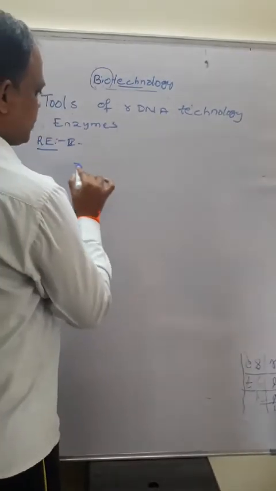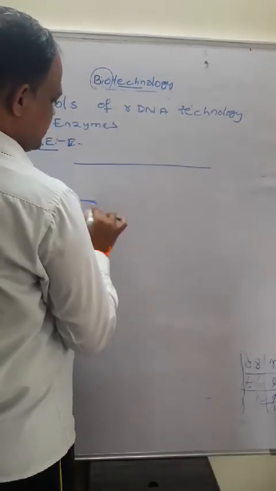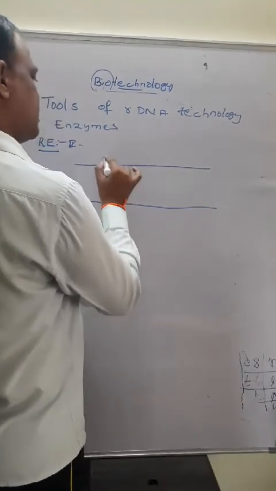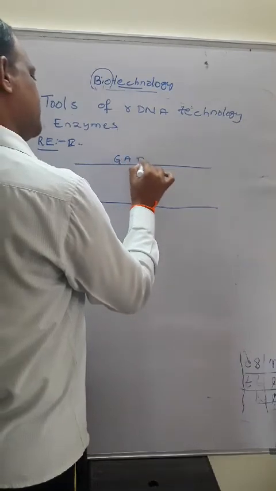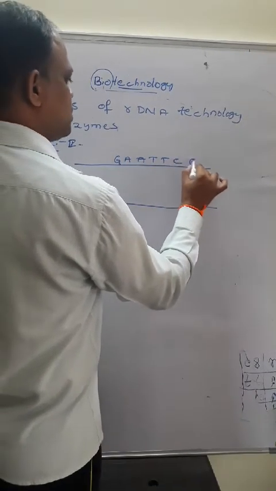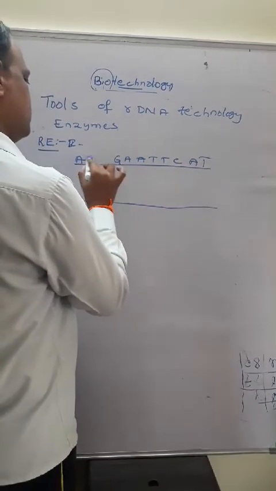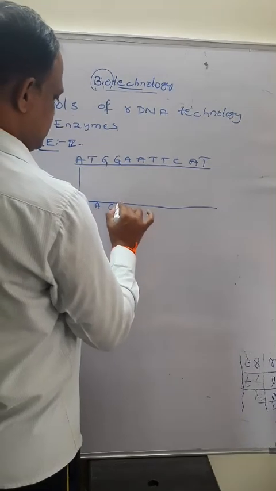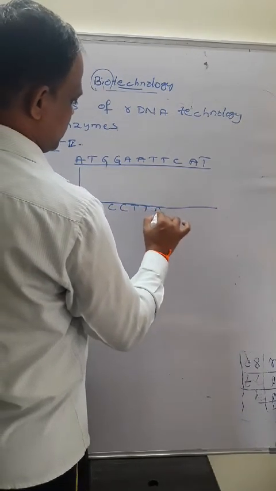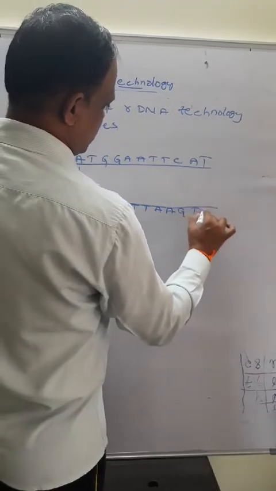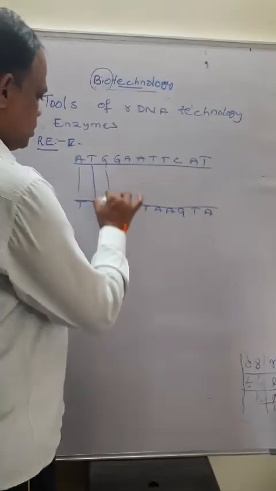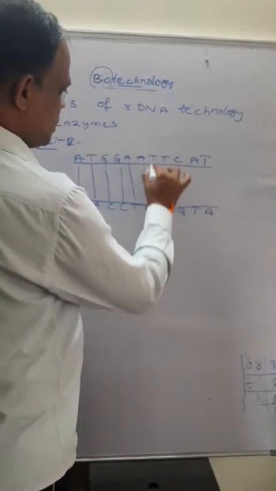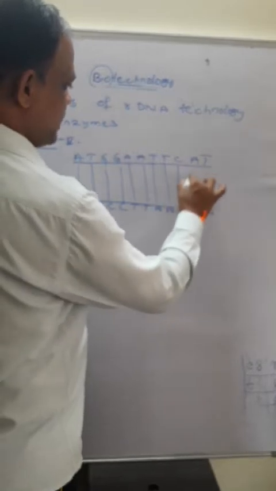For example, this is a double stranded DNA, and it contains a number of nitrogen bases, such as T A C C T T A. These nucleotide base pairs are bound with hydrogen bonds in the double stranded DNA.